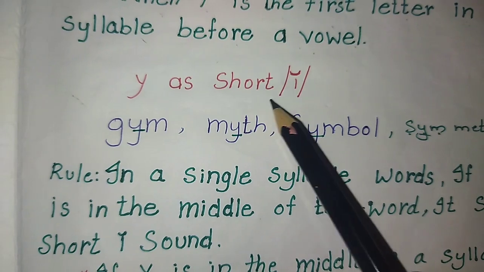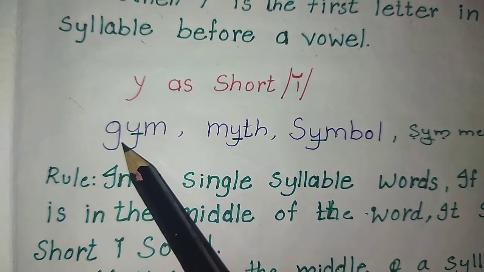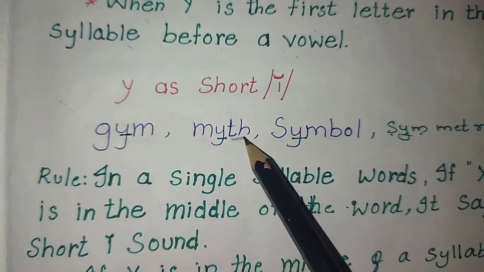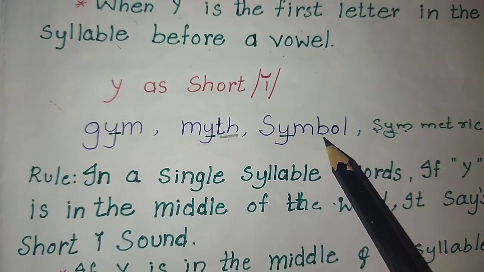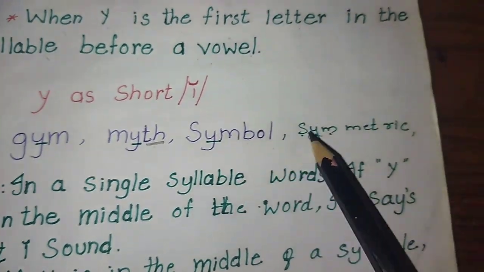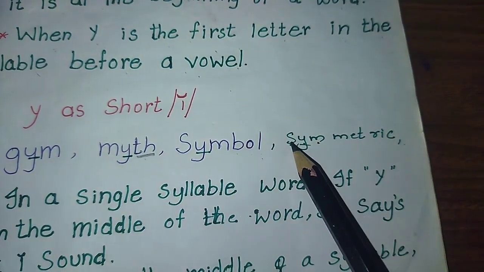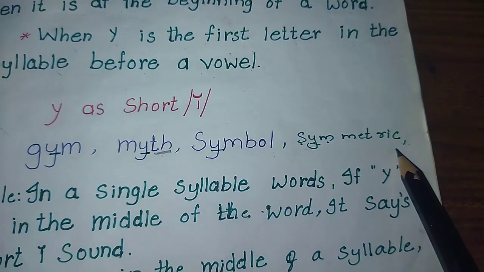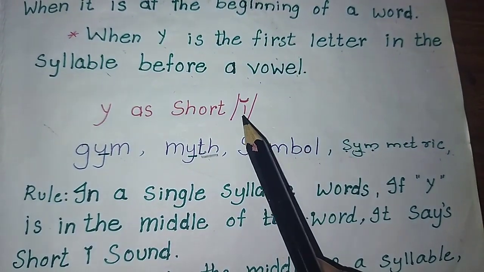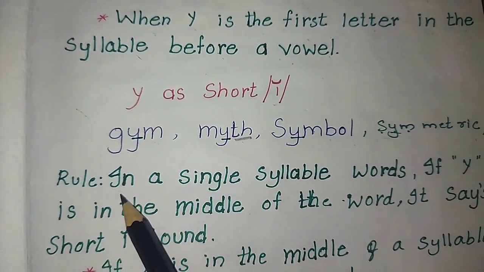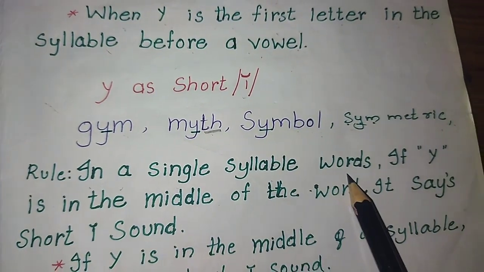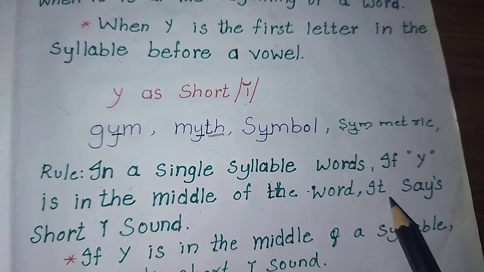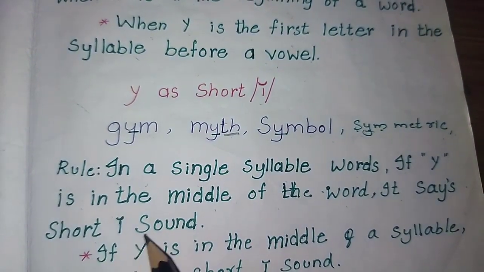Y as a short I sound, as in gym, myth, symbol, symmetric. We'll see when we have to say the short I sound. In a single syllable word, if Y is in the middle of the word, it says short I sound.